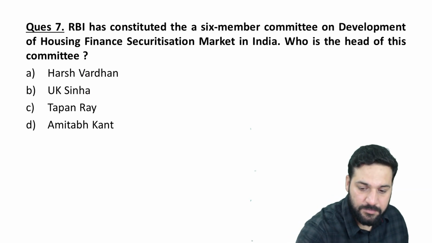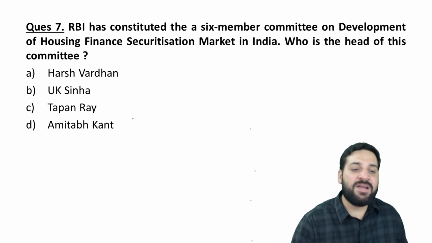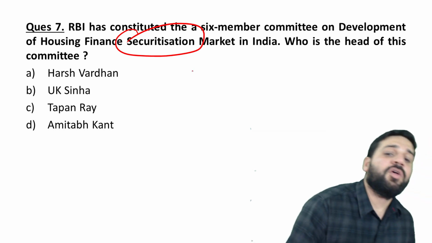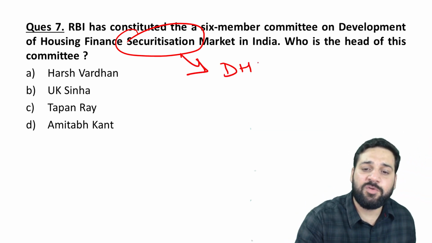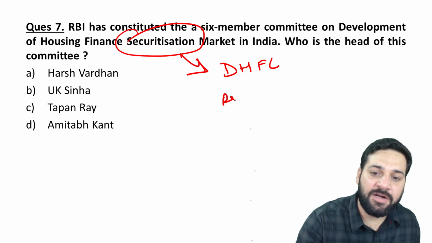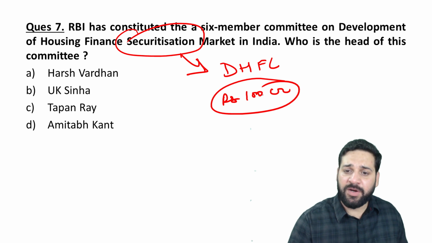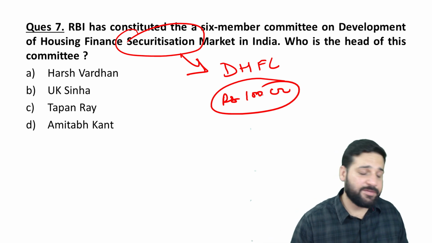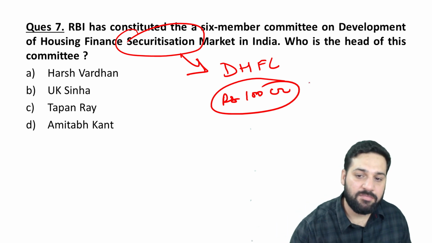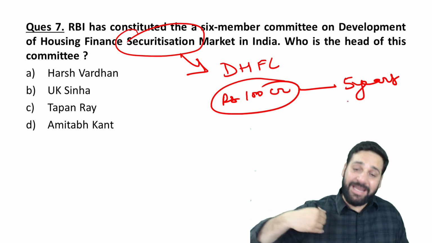Important. Question number 7. The RBI has constituted a 6-member committee on development of housing finance securitization. First question, what is securitization? In the case of DHFL, you might have noticed that term in the newspapers. Suppose I have given loans of, let's say, 100 crore rupees to the common people, right? They are going to give this money back over the next, let's say, 5 years. But I need this money now because I need to pay back my creditors.